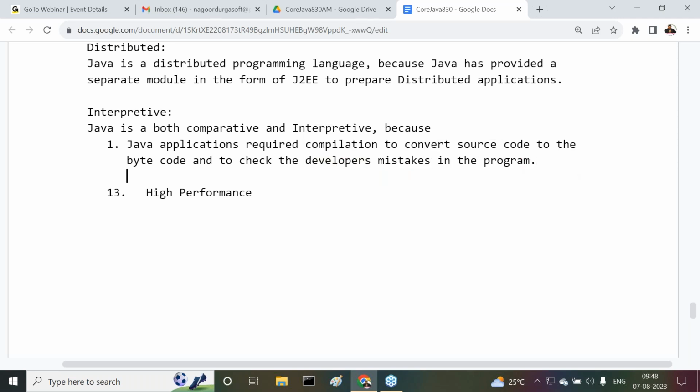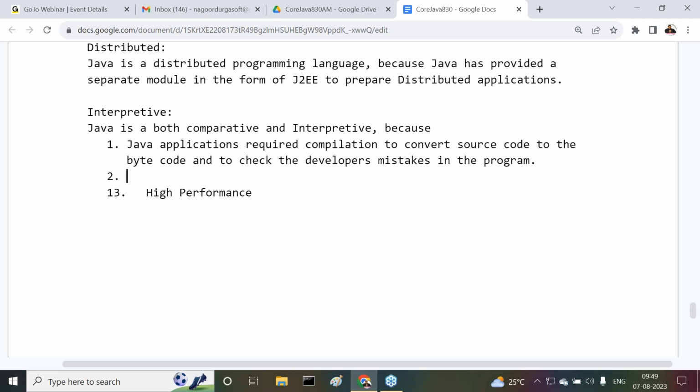This is the meaning of compilative programming language. Java applications require compilation to convert source code to bytecode and to check the developer's mistakes in the programs.